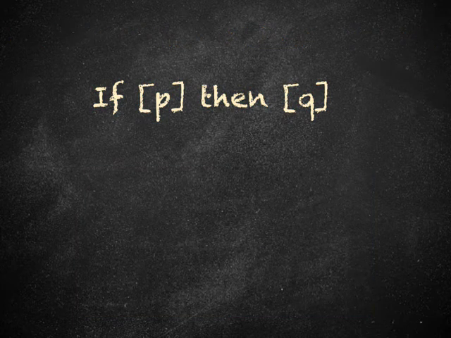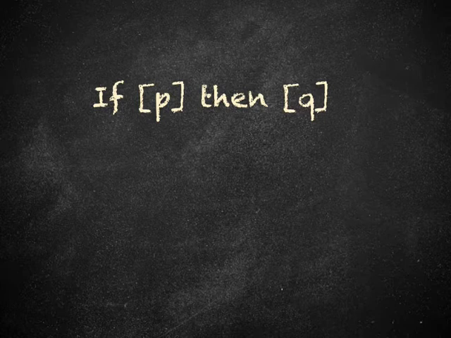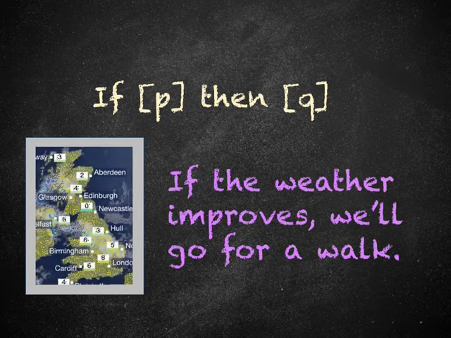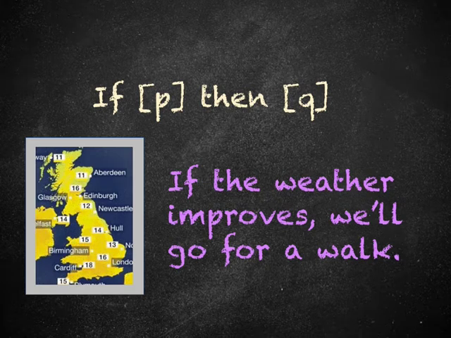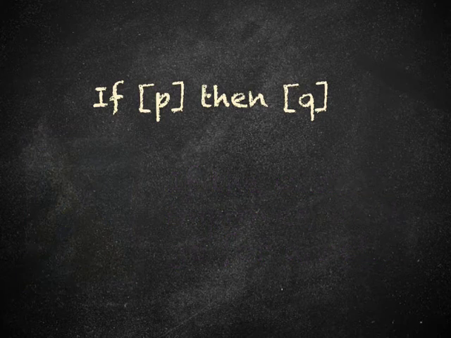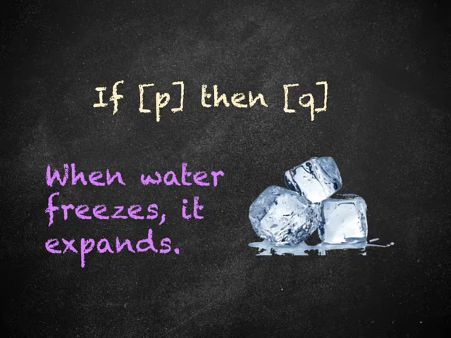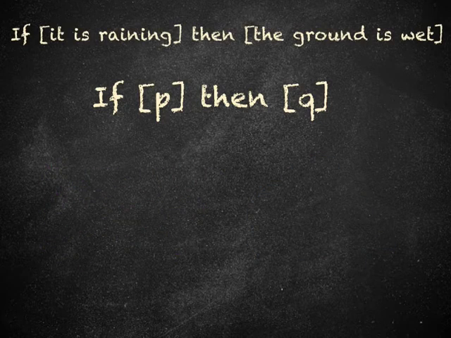It is worth noting that in everyday language the sentence may be constructed slightly differently. For example, the word then might be replaced by a comma. For example, if the weather improves, we'll go for a walk. Different tenses might be used, and, if the claim is about something that is recognized as fact, then the word when might be used instead of the word if. For example, when water freezes, it expands. However, we will stick with the basic formulation, if P then Q.